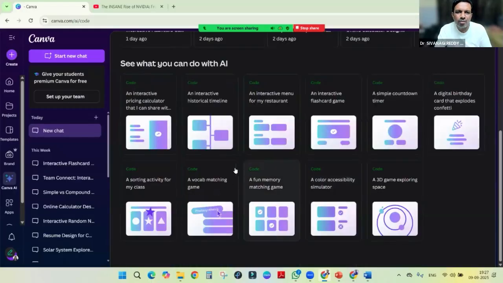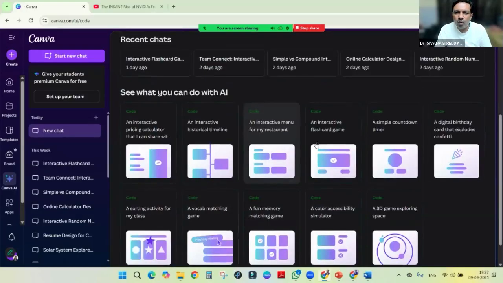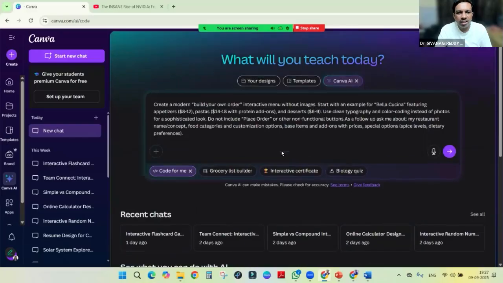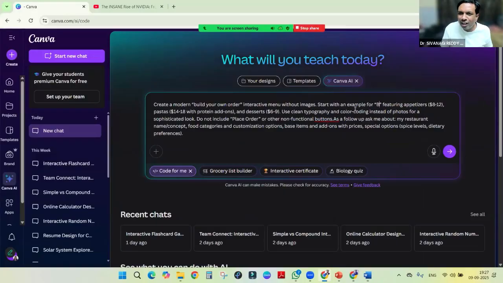These are some of the examples. We can take any one, say for example, an interactive menu. Right. Here, the prompt came in already. Create a modern, build-your-own-order interactive menu without images. Start with example for Paella. Something different is there.